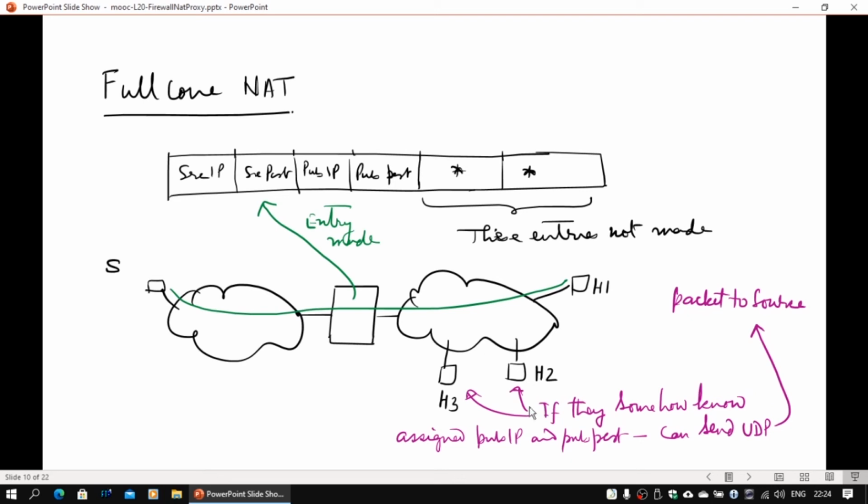They somehow need to just figure out that for this source, this is the public IP address and public port, and they can then send the UDP packets back to the source. They can't do TCP because TCP works in a slightly different way. With TCP you have to set up the connection in the beginning.